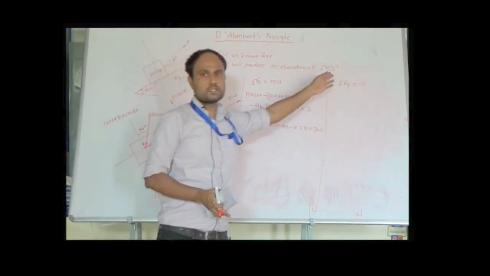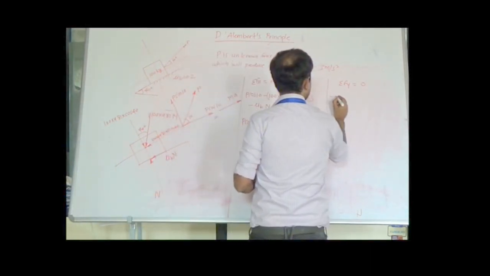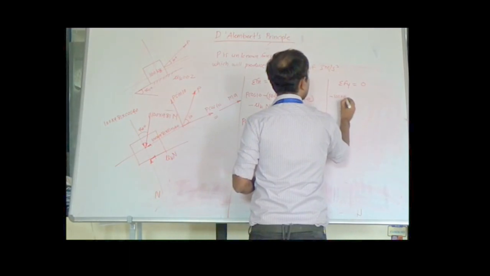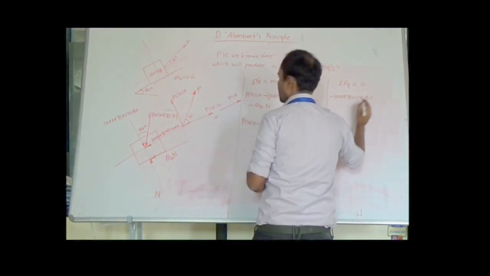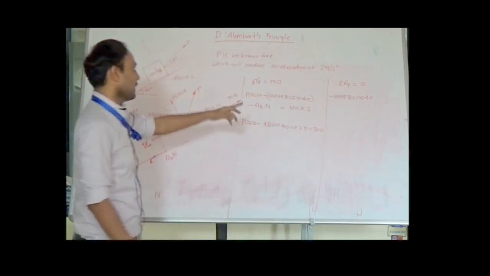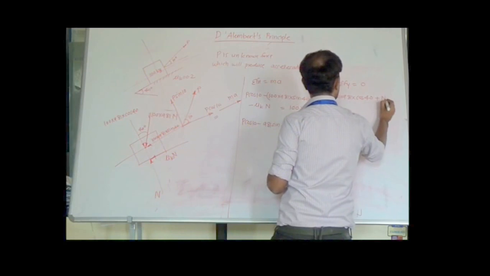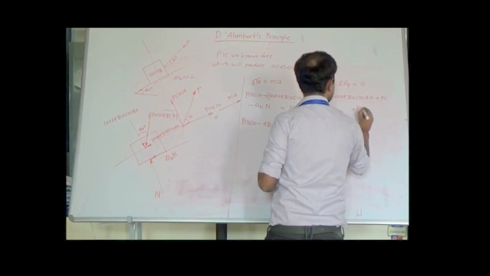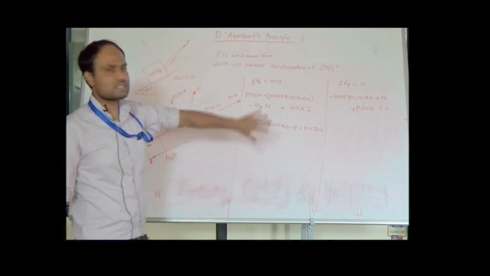Now let us resolve the forces in the vertical direction. In the vertical direction we have minus 100 into 9.81 into cos 40 in the downward direction, so we apply a negative sign, plus N plus P sin 10 is equal to 0. Now let us simplify this equation.